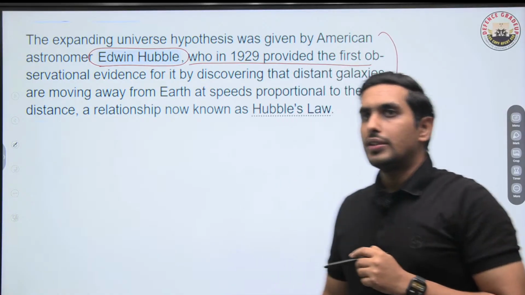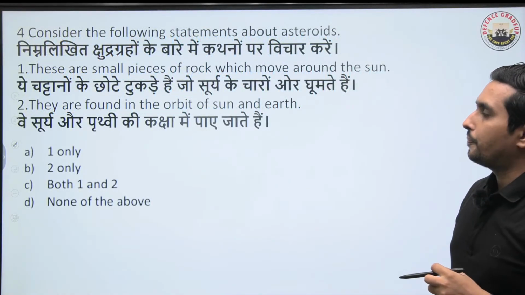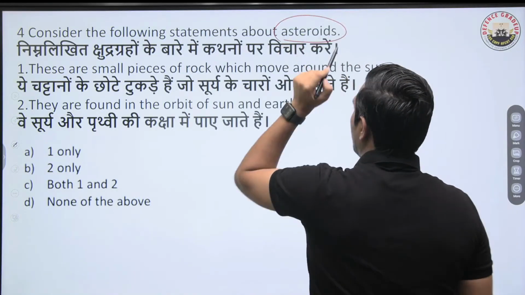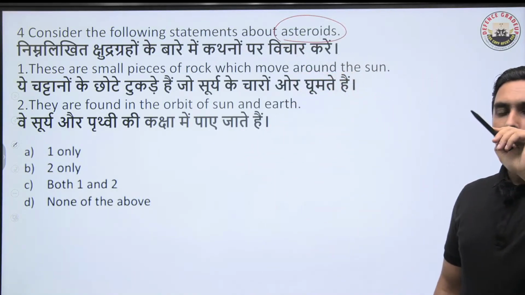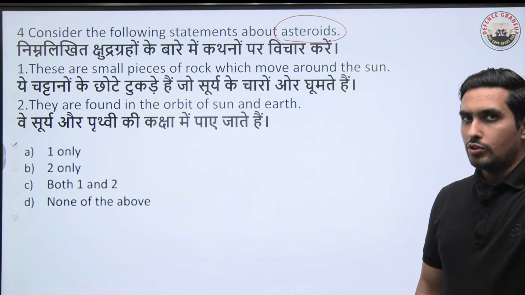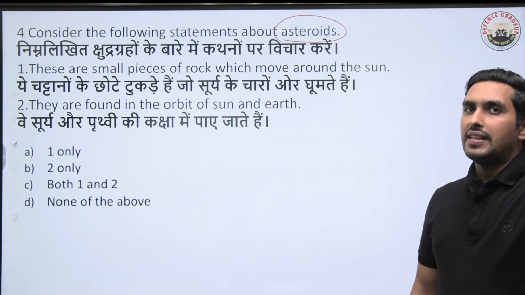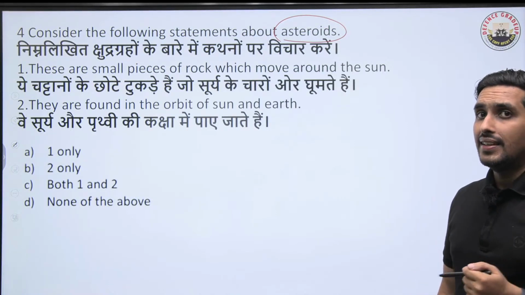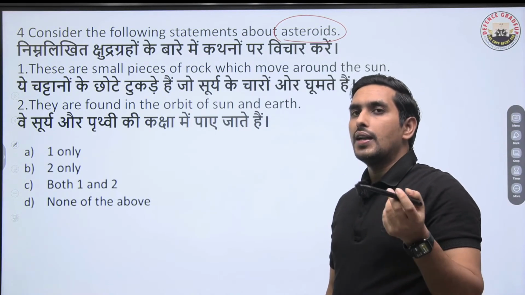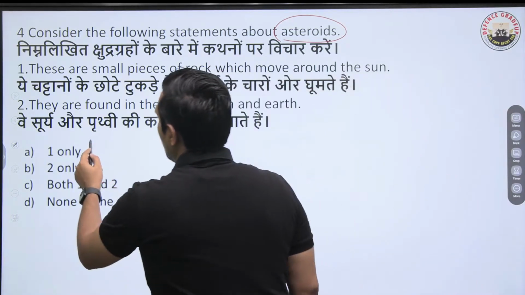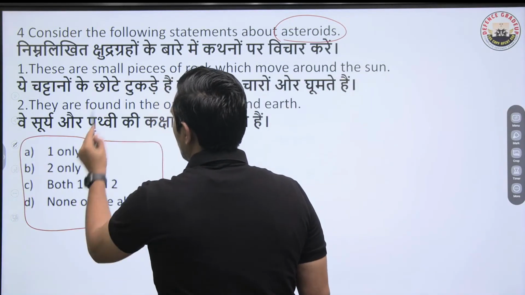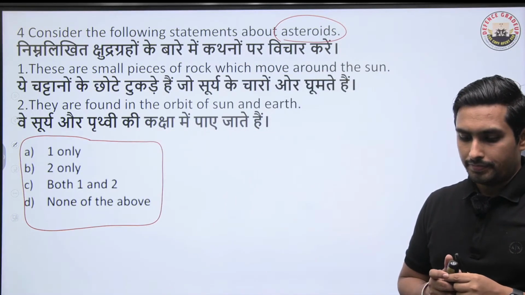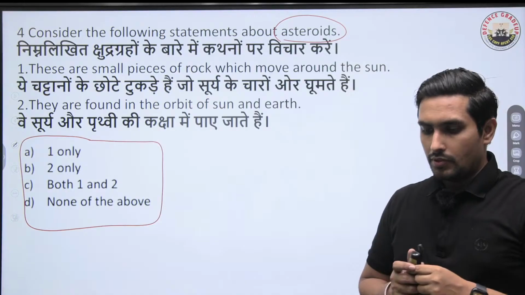So the next question, that is the fourth question, now comes on your screens. We have got statements about asteroids. We have two statements. The first statement says these are small pieces of rocks which move around the sun. The next says they are found between the orbit of sun and earth. So you have got 4 options. You have to tell me which of the following is correct. Very interesting. So think about it.